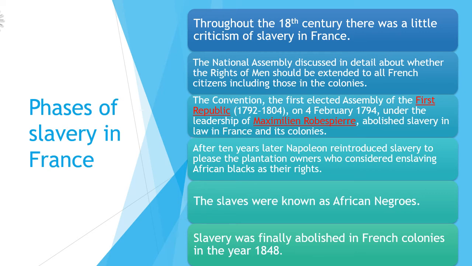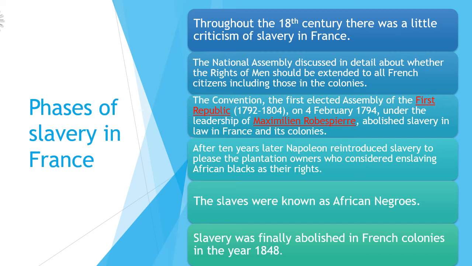They knew how hard it was for a person to be a slave. So they discussed it, and then slavery was abolished in France. They wanted equality, and they said everyone should get equality. So slavery was abolished in France and its colonies. But this did not last for long.